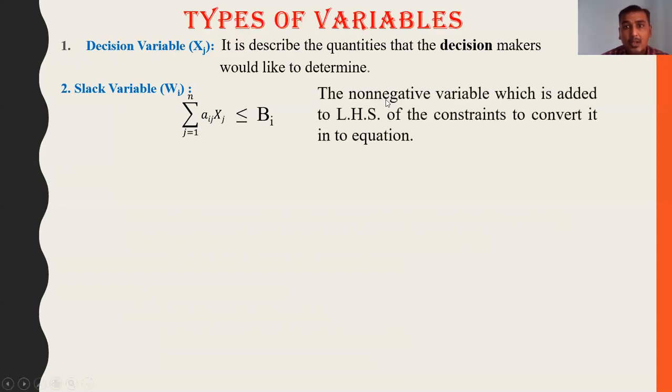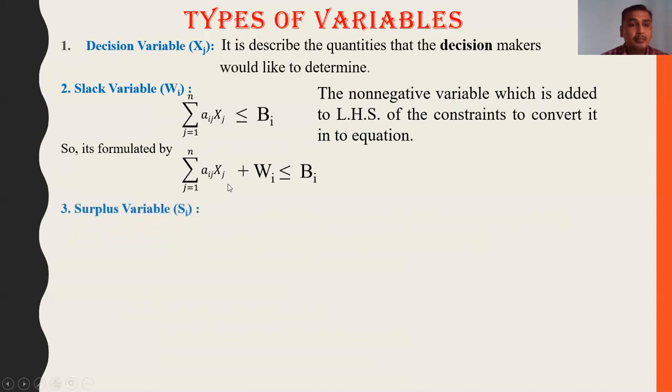The non-negative variable which is added to the left hand side of the constraint to convert it into an equation is formulated as summation of j equal to 1 to n, aij into xj, plus wi, equal to bi. Sorry, here it is equal to bi, not less than or equal to, by mistake.